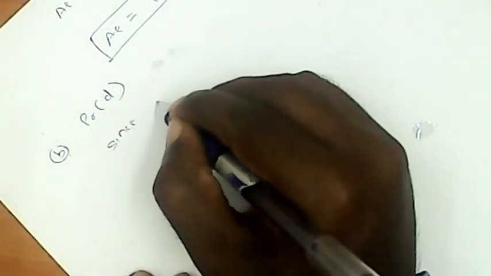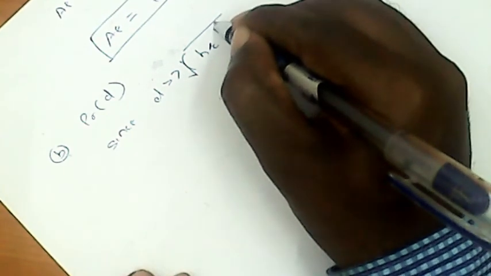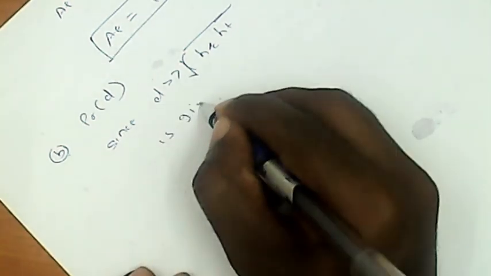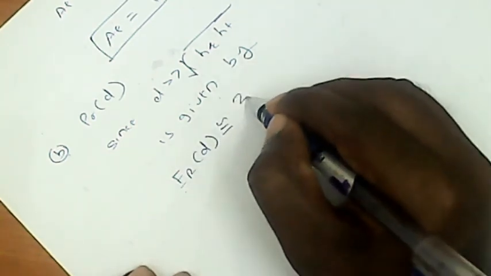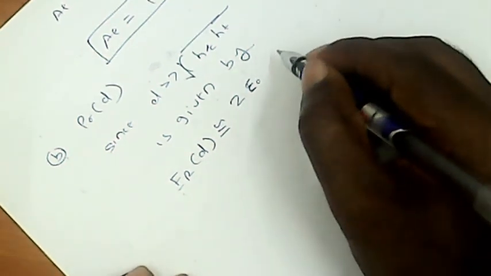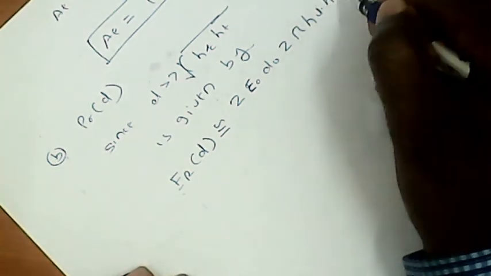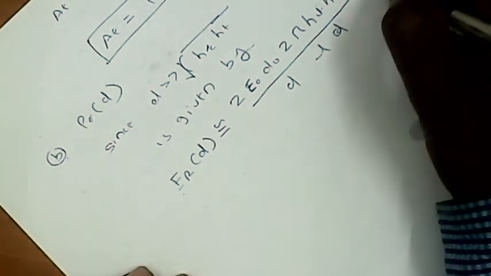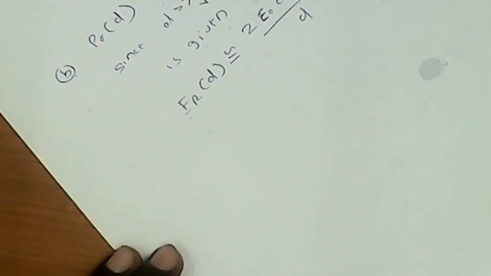Since d is very much greater than the receiving and transmitting antenna heights, the electrical field is given by ER is equal to E0 into d0 by d, the reference electric field at the reference distance, then 2 pi ht into hr divided by lambda into d, which is equal to K divided by d square, in volt per meter. So we get this value to come out.